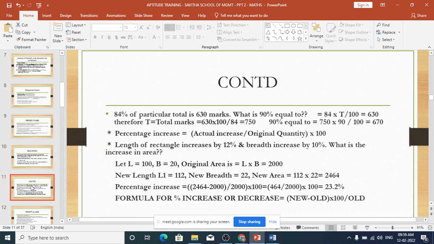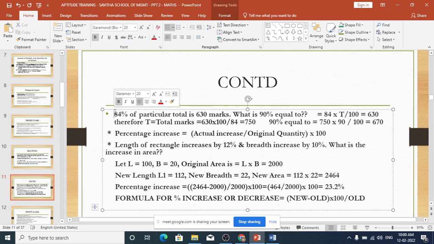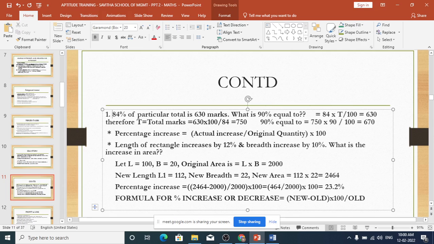The problem is this: 84% of a particular total is 630. What is 90% equal to? We don't know the total, but 84% of the total is 630. So how much is 90%? Now from the 84%, you have to find what is 100%. So 630 divided by 84 into 100 gives 750. That is the 100%. From that you calculate 90%. 750 into 90 divided by 100 gives 675.